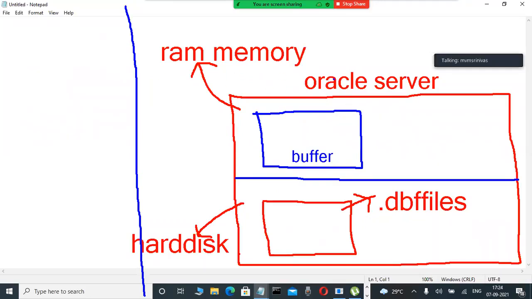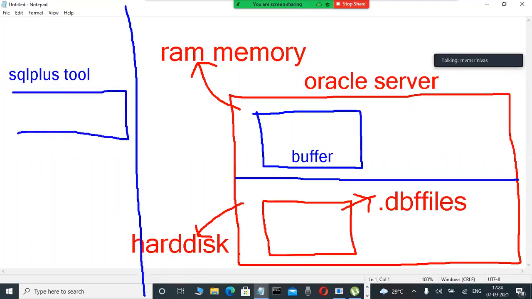Now, daily you are interacting with this database server by using tools. Whenever we install Oracle software, for example, SQL Plus is a tool, the default tool. Slowly observe here. Daily we are sitting here only. Now here the SQL Plus tool is there. In this tool, for security purposes, some users are there. Later you will become familiar, usernames and passwords are there.